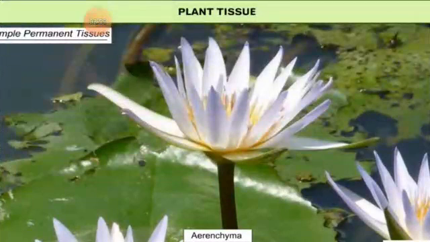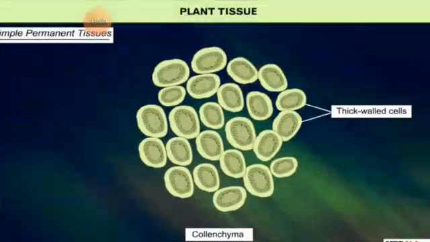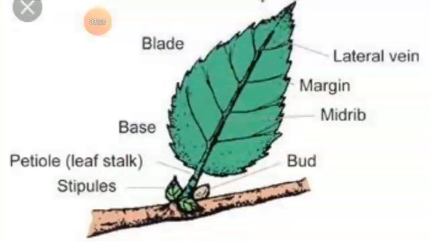Now, the location of parenchyma tissue: it is widely distributed in the plant body, like flowers, stem, leaf, etc. Now, next is collenchyma. Collenchyma cells are polygonal in shape. They have less intercellular space. The wall thickening is made up of cellulose and pectin, and due to the presence of cellulose, they are also living cells. Now, the location of collenchyma: they are found in the leaf stalk below the epidermis.